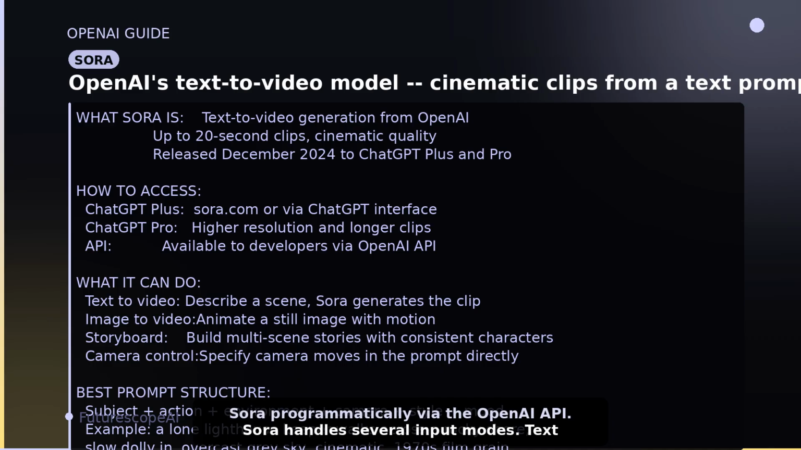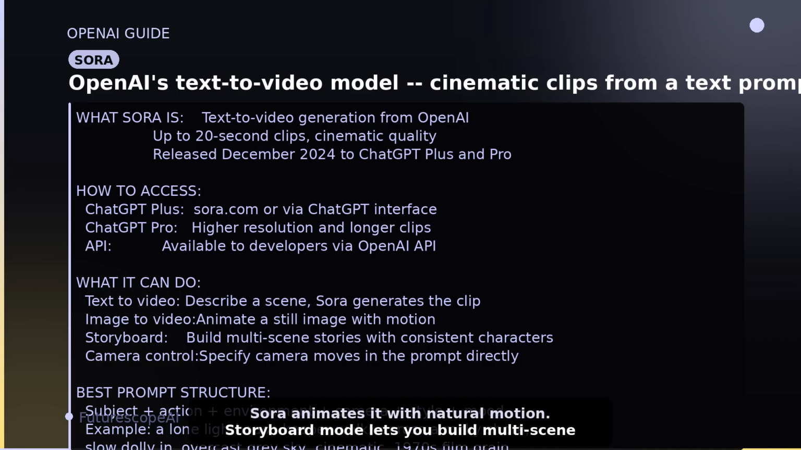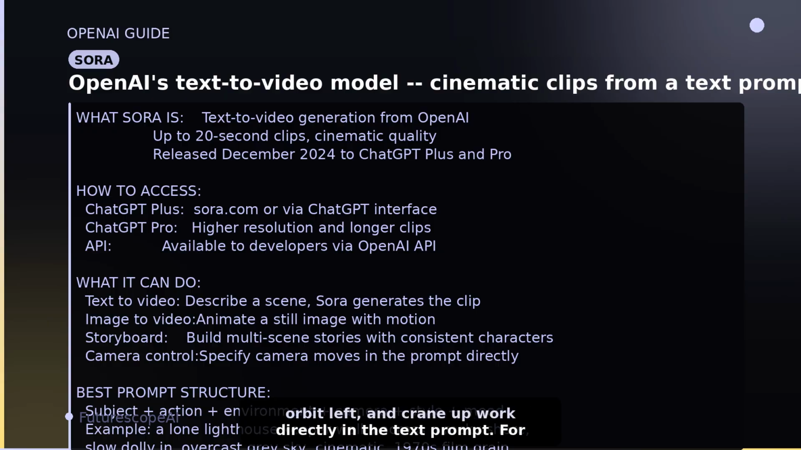Sora handles several input modes. Text to video: describe a scene and Sora generates the clip. Image to video: upload a still image and Sora animates it with natural motion. Storyboard mode lets you build multi-scene stories with consistent characters. And camera control instructions like slow dolly in, orbit left, and crane up work directly in the text prompt.